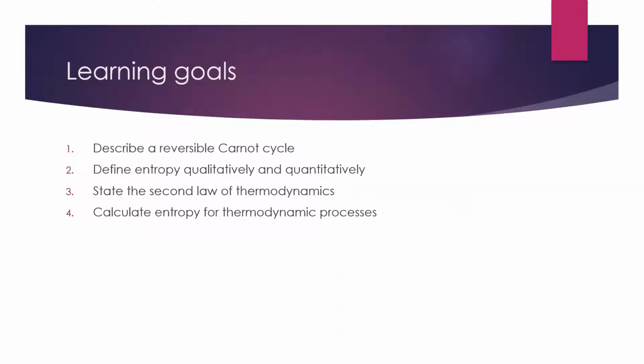We're going to want to describe entropy qualitatively and quantitatively, so mathematically be able to say what entropy is, and also say what it is in terms of words. We'll look at the second law of thermodynamics. This is related to our heat engines. We'll talk about that when we get there. And then, like I said, we're going to calculate the entropy for various thermodynamic processes. So we'll go through a bunch of ways of how we can calculate entropy, just like we've seen for things like heat, work, internal energy, and enthalpy.